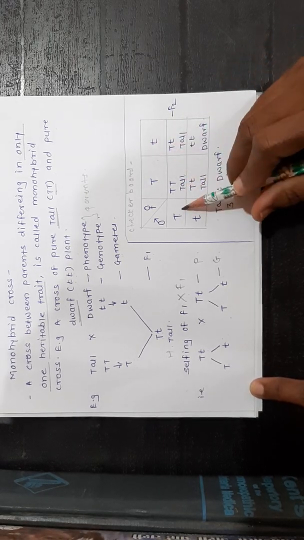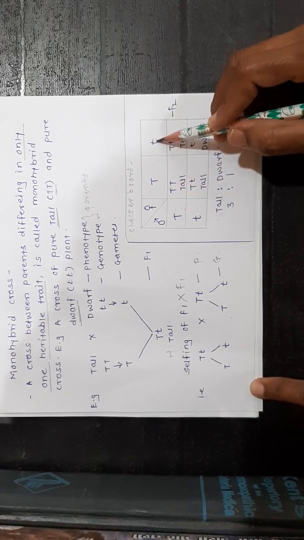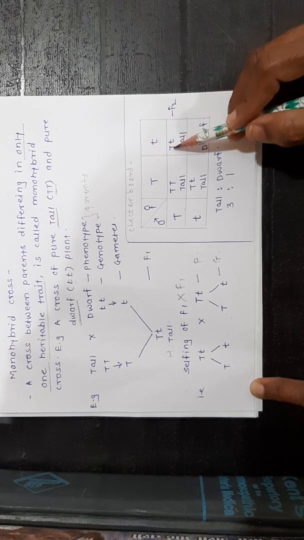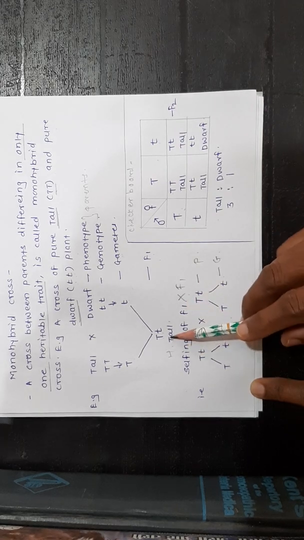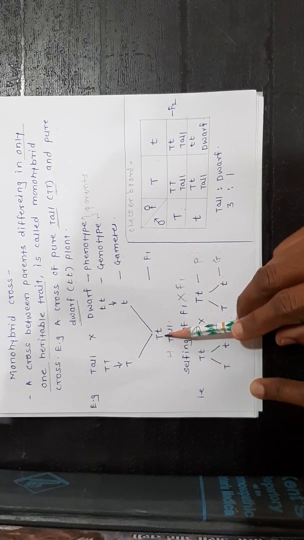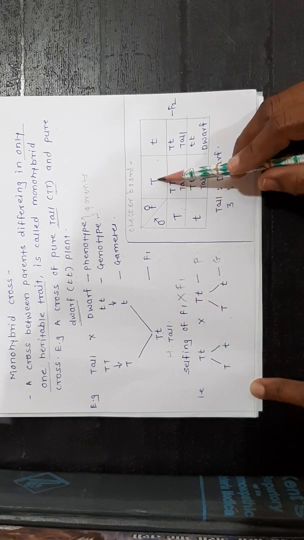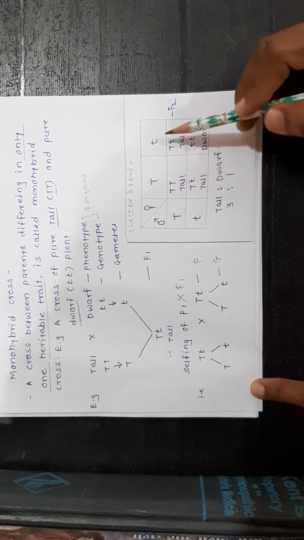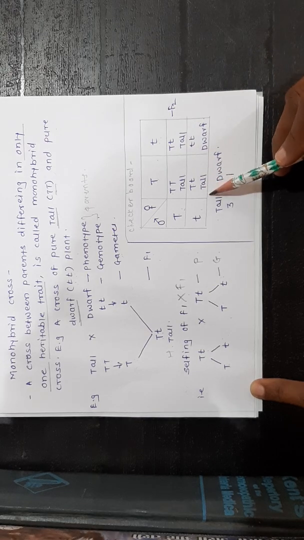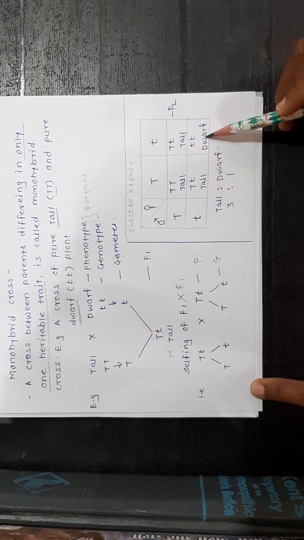Then capital T crossed with small t will form a hybrid tall plant, which is similar to the F1 generation. Then capital T and small t again form a hybrid tall plant. Small t and small t form a dwarf plant, a pure dwarf plant.